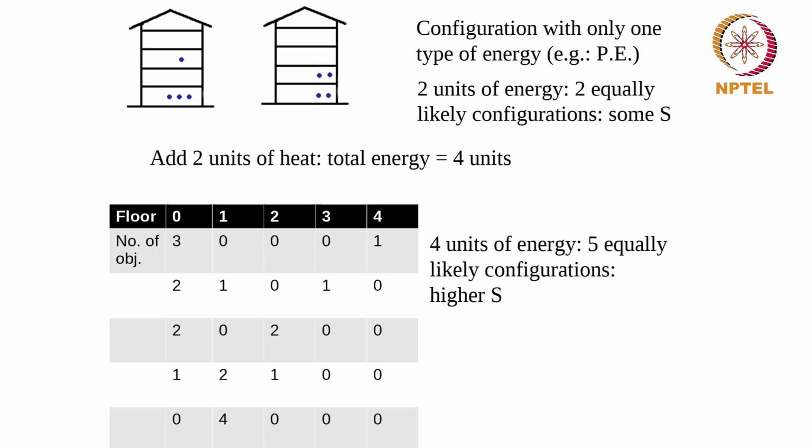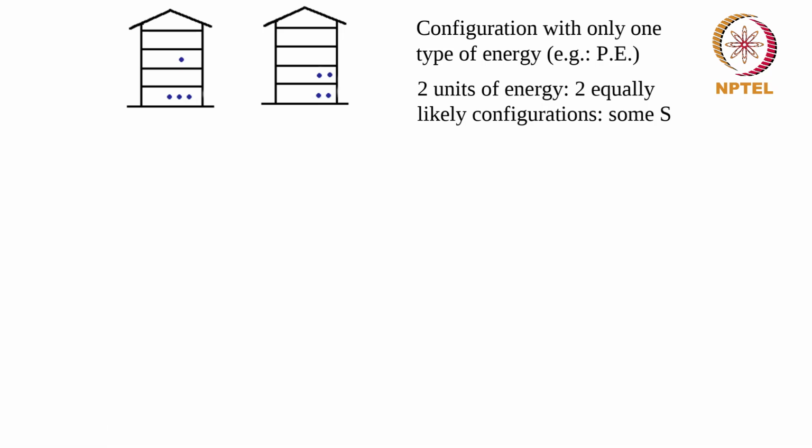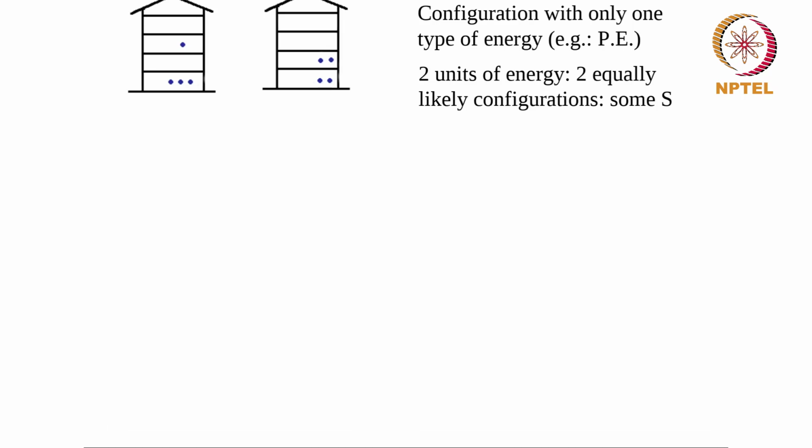This was when we added heat to this system. What would happen if instead of adding 2 units of heat, we added 2 units of work? What would that have looked like? So we have this initial system the way it was. We have said that it has 2 units of energy.